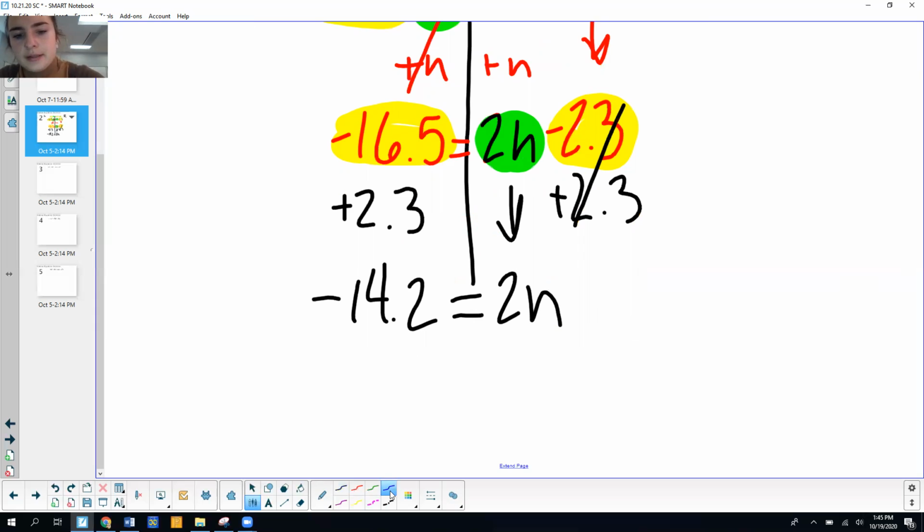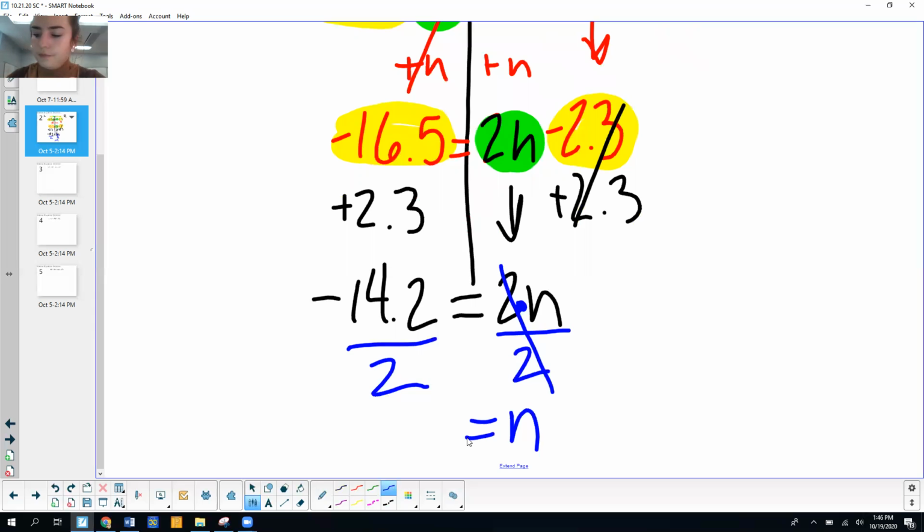I want to get n by itself. I know that when I have a number next to a variable, I'm going to divide because I've got 2 times n. So to undo that multiplication, I'm going to divide both sides by 2. 2n divided by 2 gives me n. Negative 14.2, so put that in your calculator, negative 14.2 divided by 2 is going to give me negative 7.1.